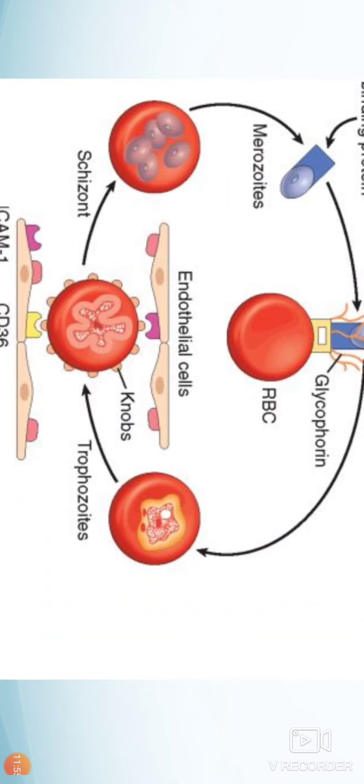These are P. falciparum erythrocyte membrane protein 1, that is PfEMP1, which binds with various receptors on the endothelial surface like ICAM1, VCAM1, thrombospondin, CD36, E-selectin, etc. Due to binding of these knobs to the receptors of the endothelium, there is blockage of various capillaries, and this is responsible for complications like cerebral malaria, as it decreases the perfusion in the organs involved.